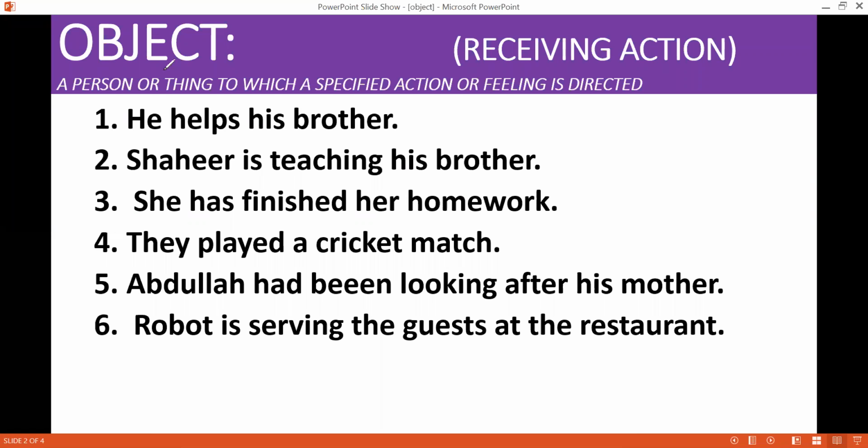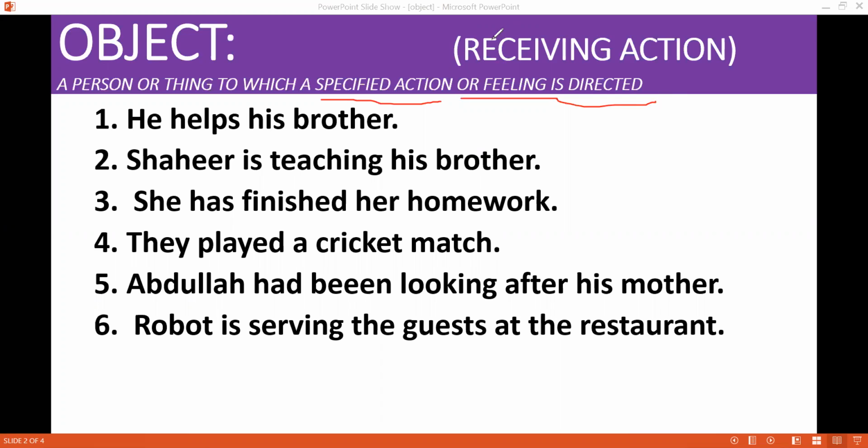The definition of object is a person or thing which receives an action done by the subject. A person or thing to which a specified action or feeling is directed.